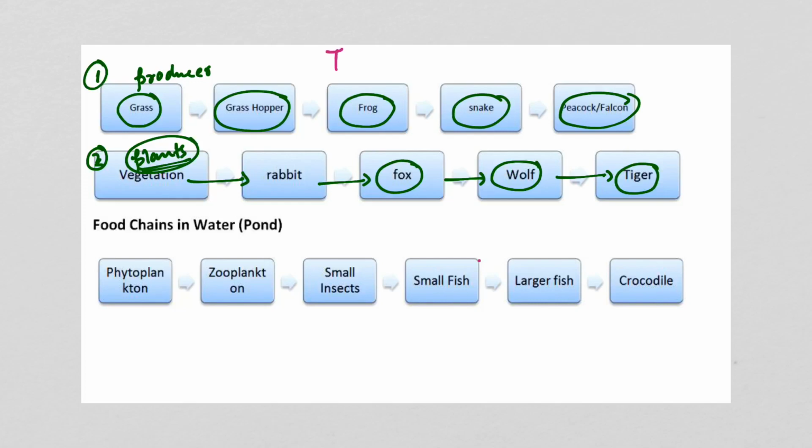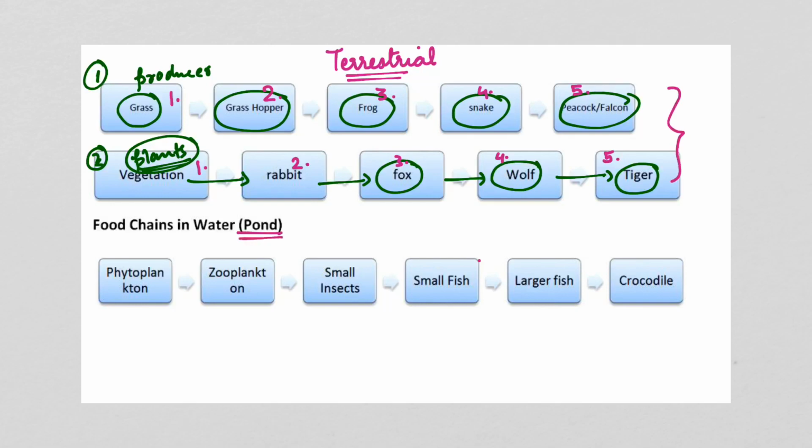So these are two examples of terrestrial ecosystem food chains. Here we will see, this is the first trophic level, second, third, fourth and the fifth trophic level. Here also the first, second, third, fourth and the fifth trophic level. So these are two examples of terrestrial food chain.